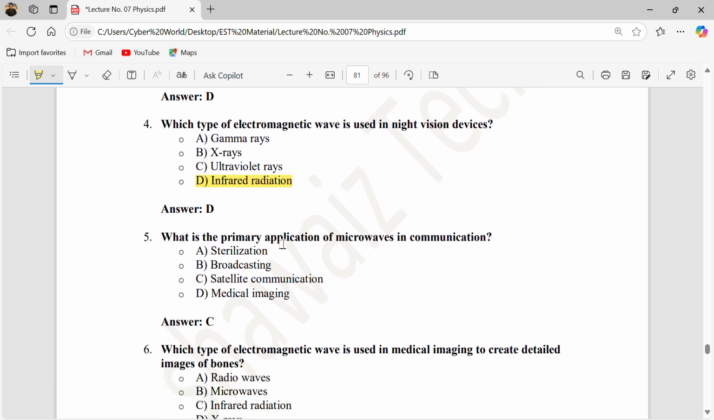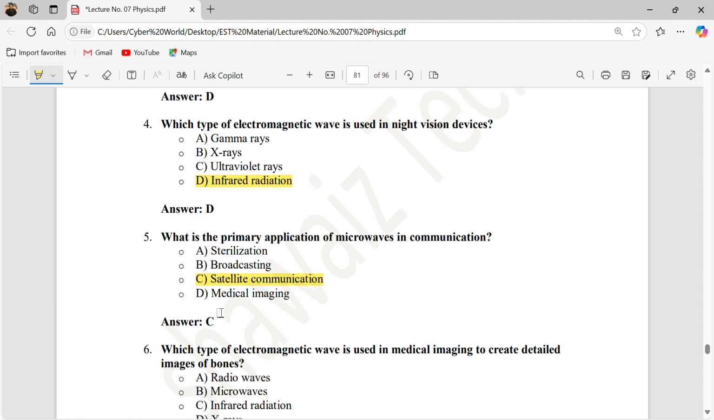What is the primary application of microwaves in communication? So we use microwaves in sterilization? No. For sterilization we use gamma rays. Broadcasting? No, we are not using microwaves for broadcasting. For satellite communication, yes, we are using microwaves. So the correct answer is satellite communications. Microwaves are basically used for satellite communications.